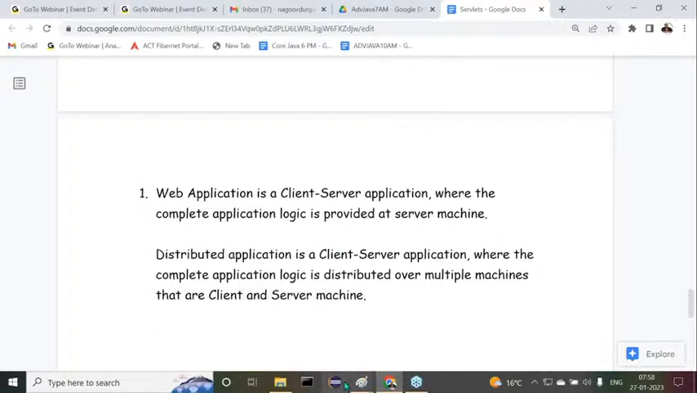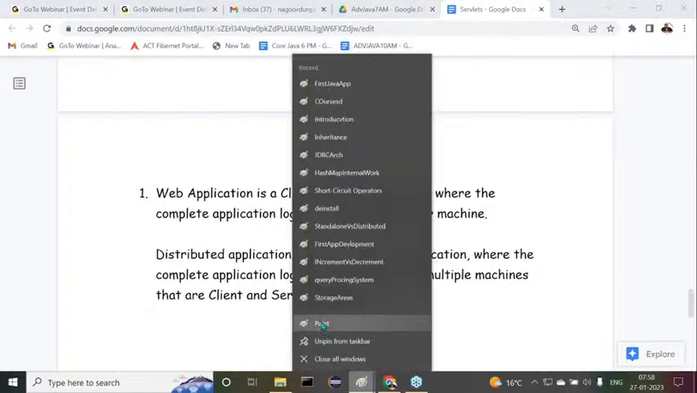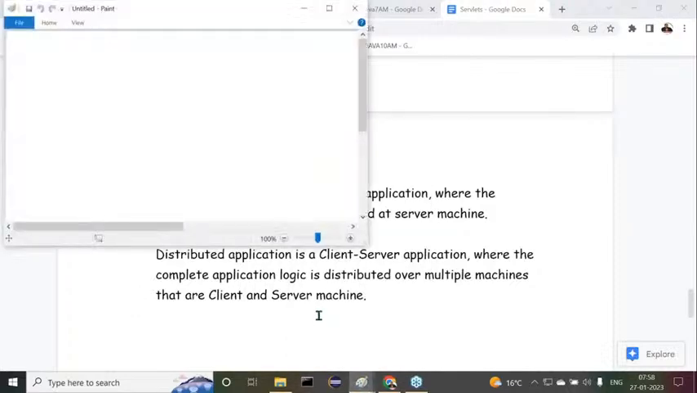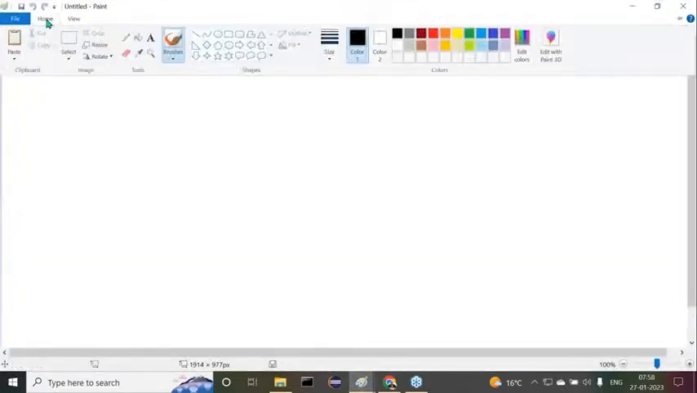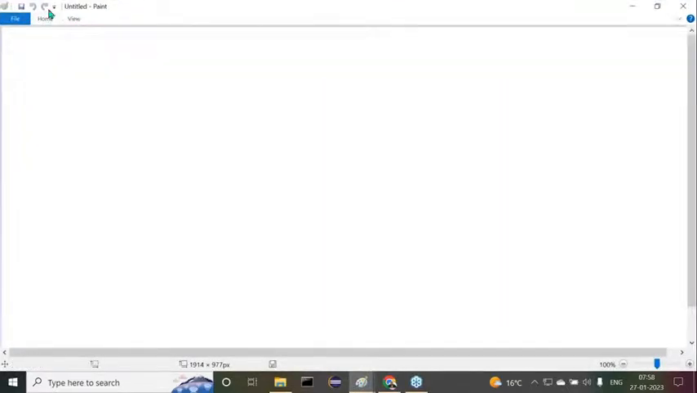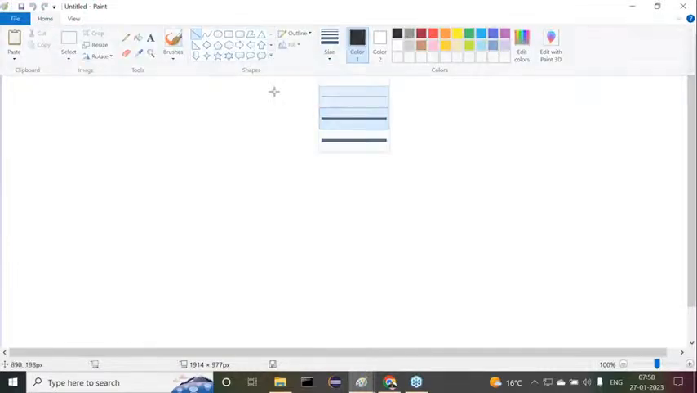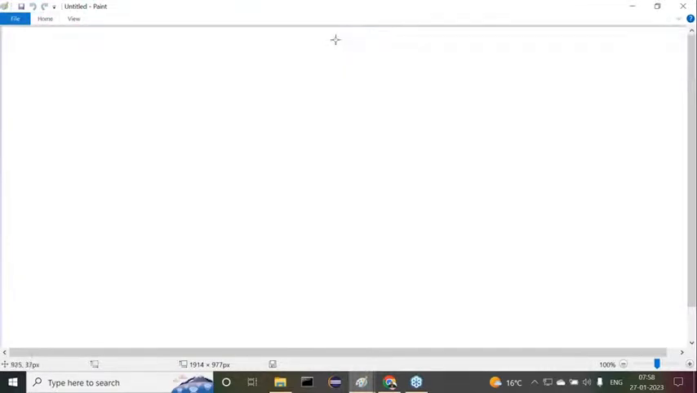Now try to understand this clearly. Why? Because from this point onwards, we need to get clarity: what is a web application, and what is a distributed application. Then only we can understand our servlets effectively. First of all, observe carefully what exactly these two are.